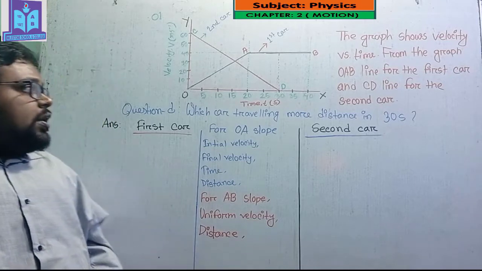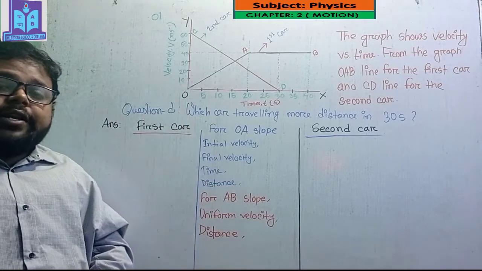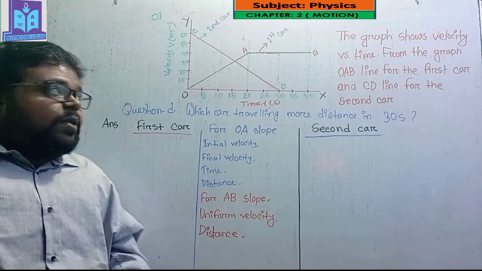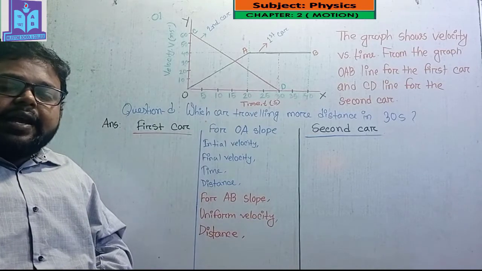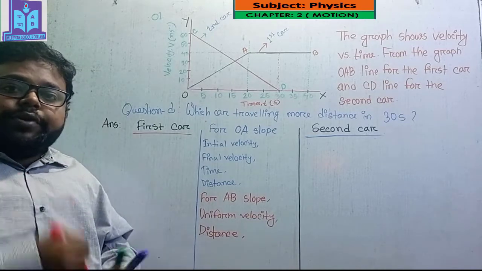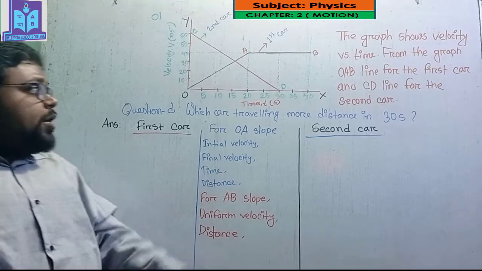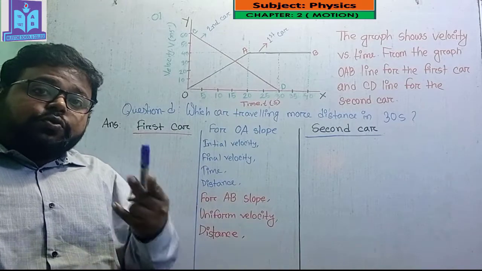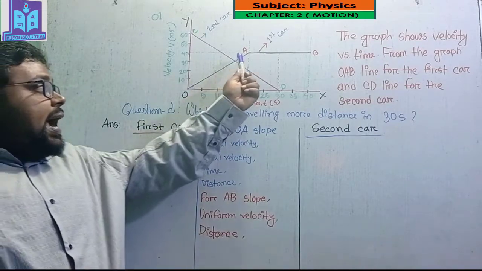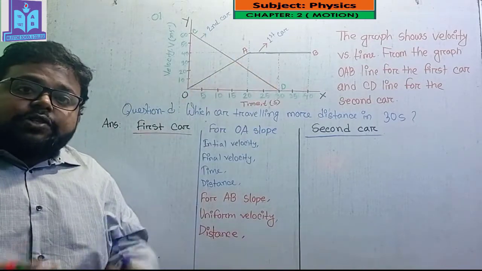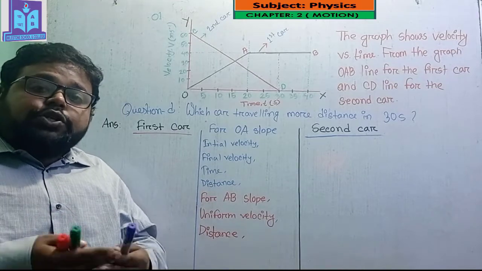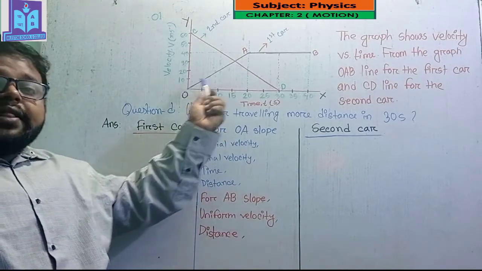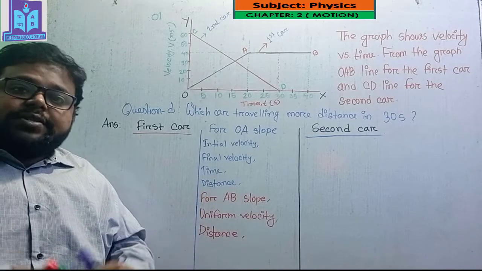So if I want to find out the traveling distance for the first car, then I have to use two equations. Why? Because for the first car there are two slopes, OA and AB, and that's why I use two equations to find out the whole distance for the first car.